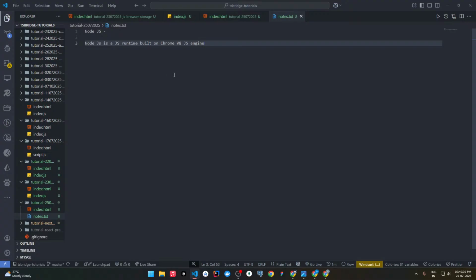Engine means nothing but a compiler, in order to execute the code. Currently the version is 8, so we call it the version 8 JavaScript engine, specifically in Chrome. So Node.js is a JavaScript runtime built on the Chrome V8 JS engine.